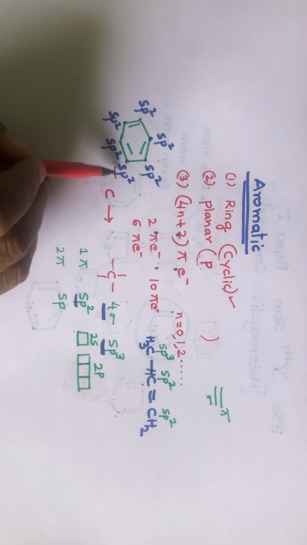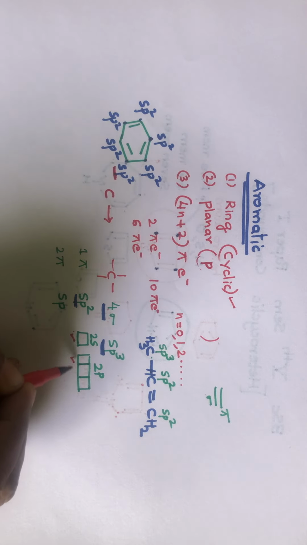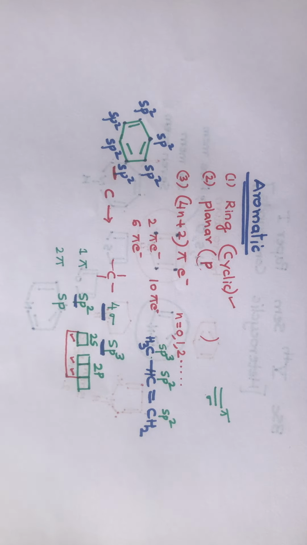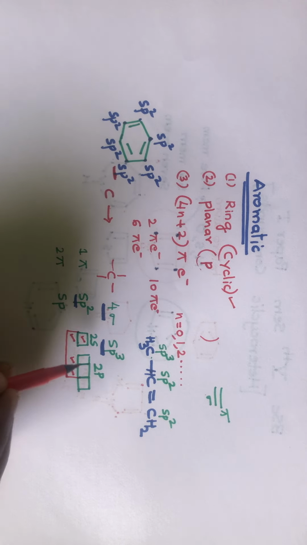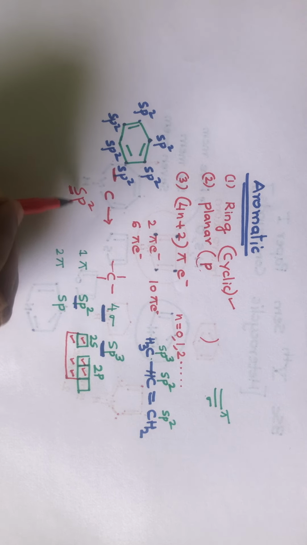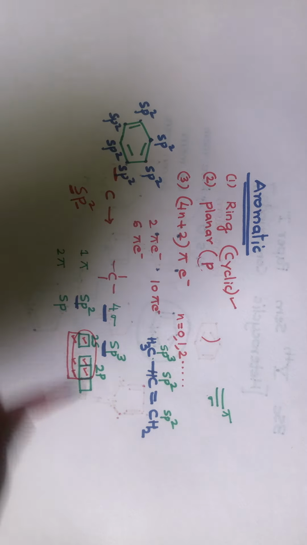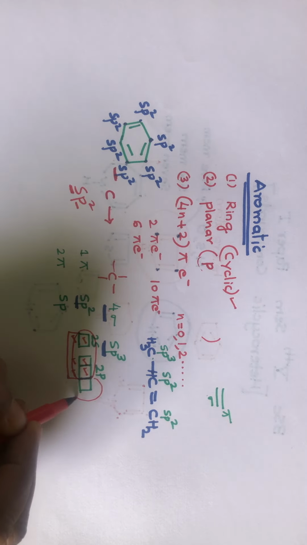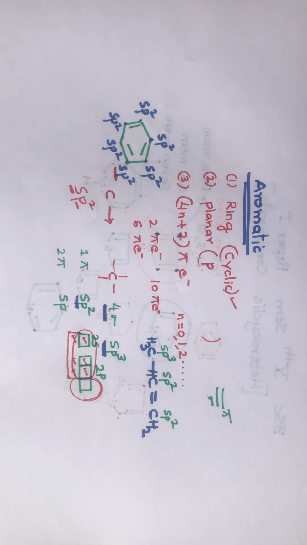If the hybridization of this carbon is sp2, that means 1s and 2p orbitals are involved in hybridization. So these 3 orbitals will be involved in hybridization, and the remaining p orbital will remain unhybridized.